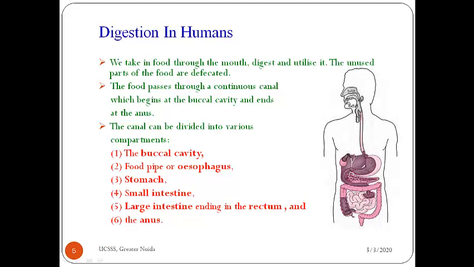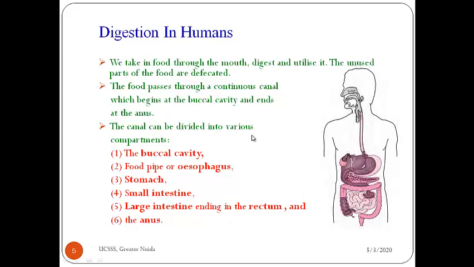And this continuous canal is divided into various compartments, and each compartment we are going to study in detail. So all these are the compartments. First is buccal cavity, that is our mouth. Next is food pipe, then stomach, then small intestine, then large intestine ending in rectum, and last is anus.